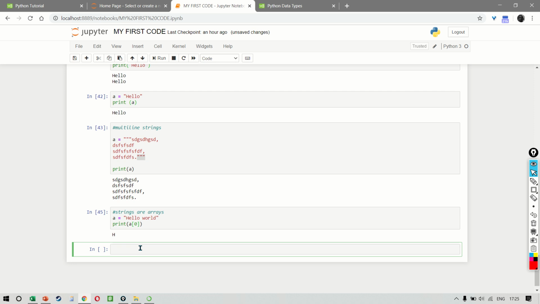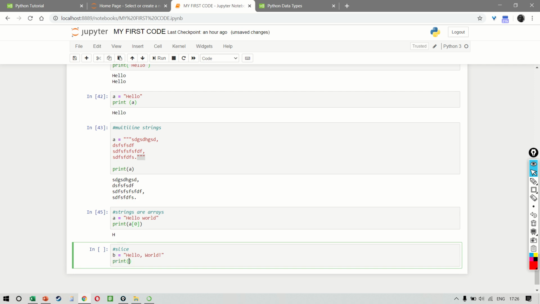But what do you do if you want to slice the data? Which means that rather than looking at a specific character, you want to return a range of characters, which means you need the starting index and the end index. So let's say that b is equal to hello world.